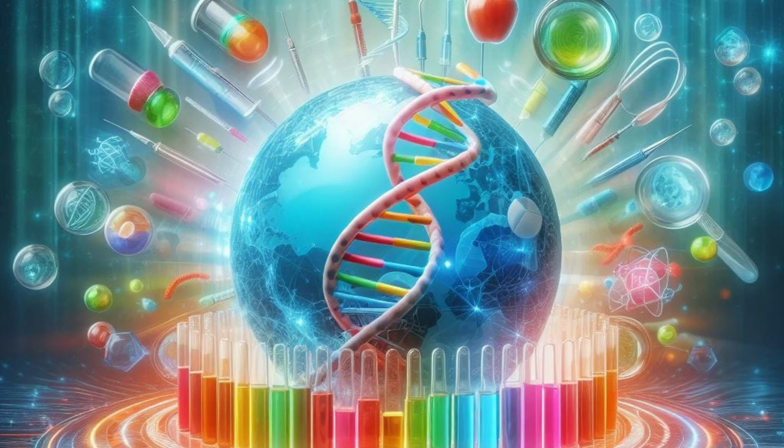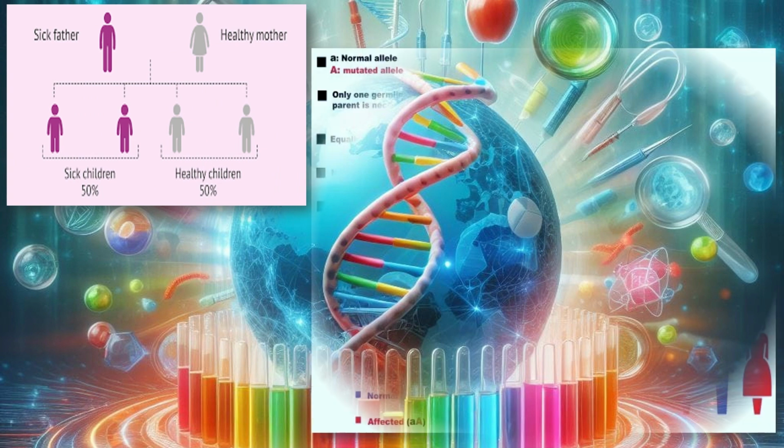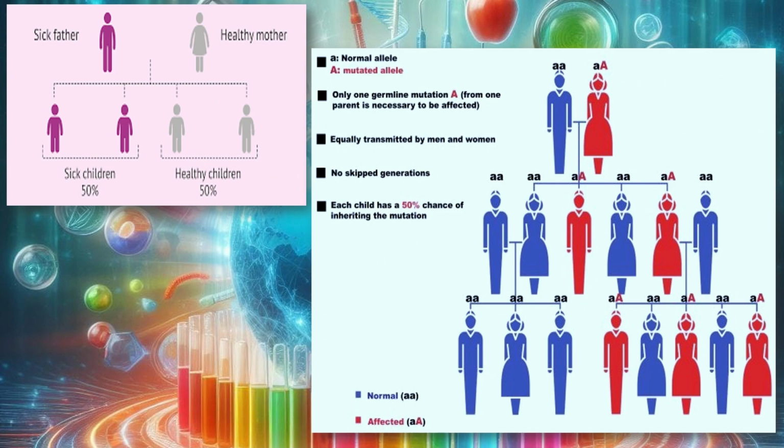In autosomal dominant inheritance, when one of the parents is sick and the other is healthy, then 50% will be sick children and 50% will be healthy children.